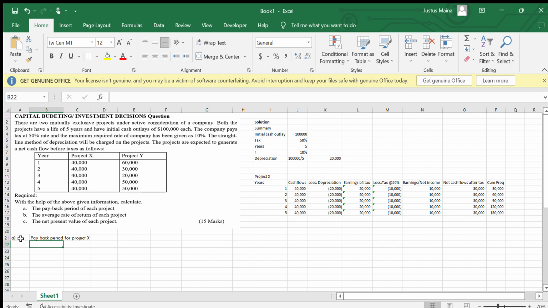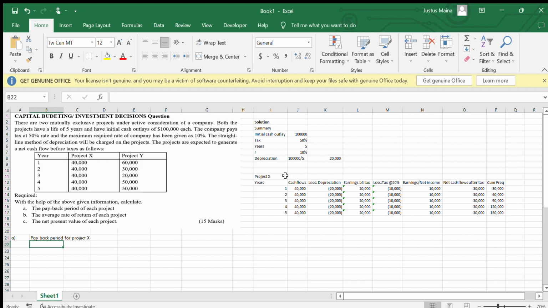We say that project X has some figures that run down, and you want to have an initial investment of 100,000. In payback period, we usually say that payback period is that method that gauges the viability of a venture by taking the inflows and outflows over time to ascertain how soon a venture can pay back.